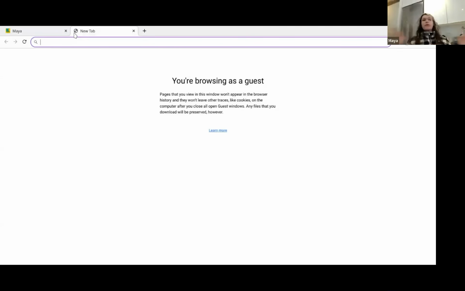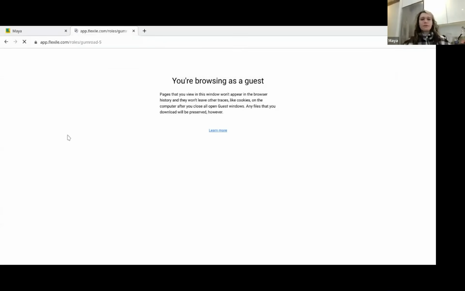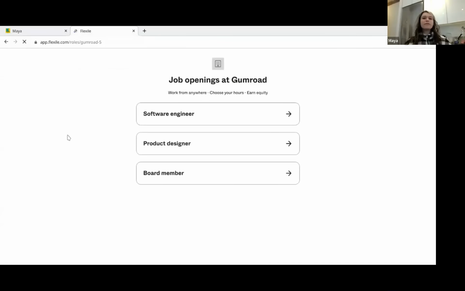So let me stop sharing. You can share your screen, Maya. Okay, this is already all live. We've been making these changes over the past months. So I'm going to go to jobs.gumroad.com, which is what we've been migrating to from Notion, because we used to have all of our application process on Notion and it was fine, but this is just a little nicer and more professional. You can see up here all the job openings we have at Gumroad, and some perks: we can work from anywhere, we can choose our own hours, and we can earn equity, all of which is pretty cool.